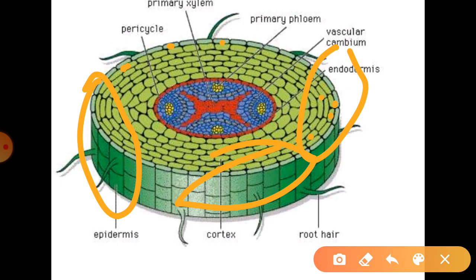Especially, the epidermal hairs present on the stem are called trichomes. You can see this epidermis is presenting hairs. These epidermal outgrowths are present temporarily or permanently on almost all plant parts.